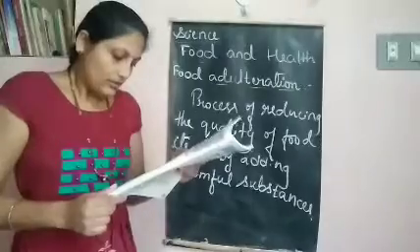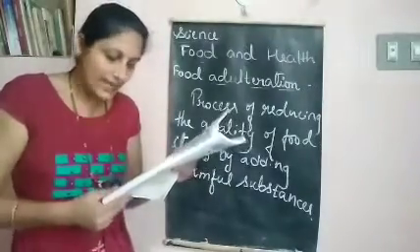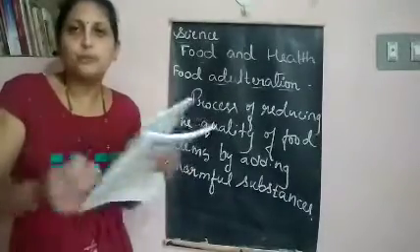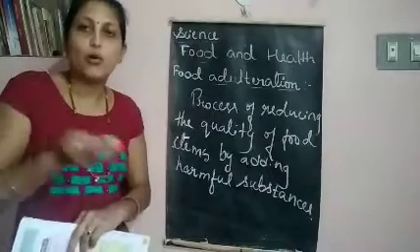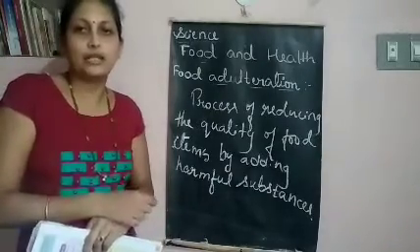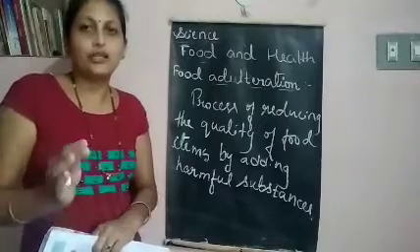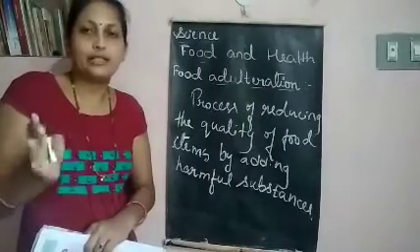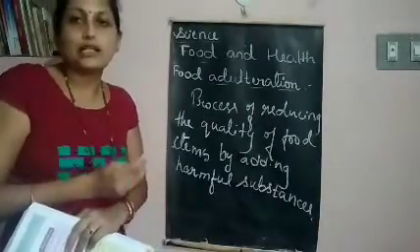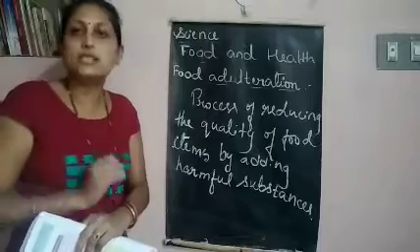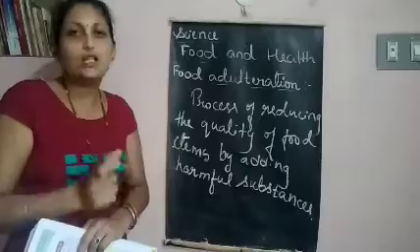Next, sugar and salt. They are added with tiny pieces of glass and chalk powder. If you observe a jar that contains sugar, at the bottom you can see small powder-like substance settles down. Not all the time, but sometimes you will notice it. What is that? That is nothing but chalk powder. Okay. This chalk powder they'll add to the salt or sugar.